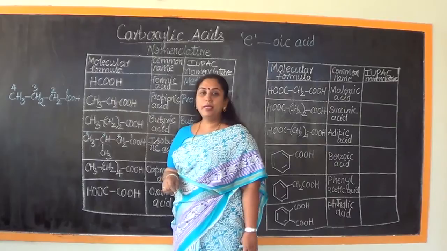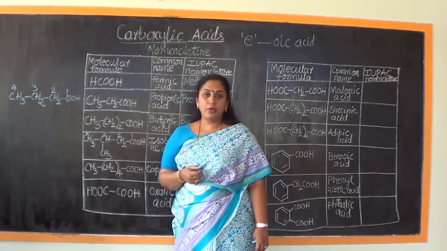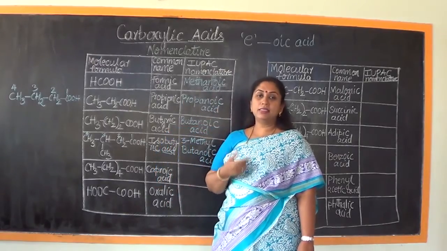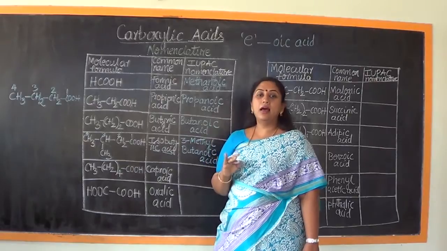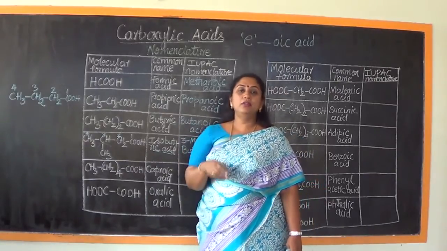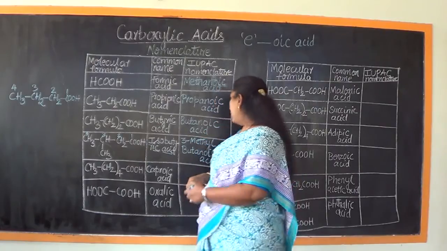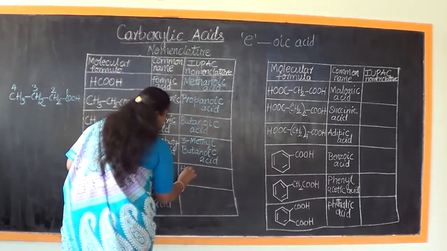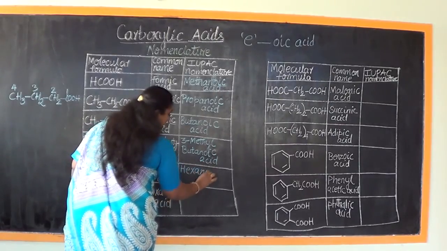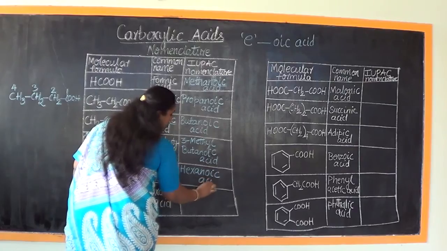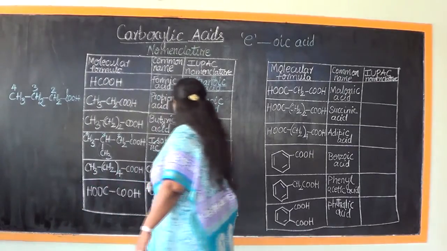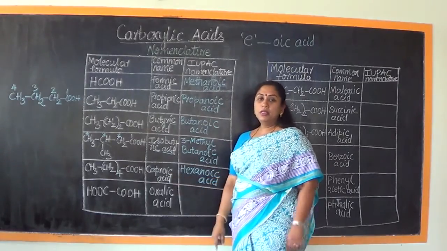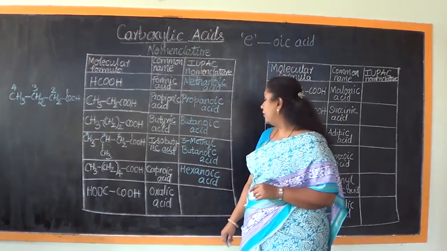So how many carbon atoms are there in total? 1 plus 4 becomes 5 and this is 6. So I have to start numbering from this side only. Therefore it is going to be 6 carbon atoms and it is saturated. So the root word to be fixed with the suffix is hexane because it is saturated, and replacing the last E of hexane we should introduce the term OIC acid. Therefore the name of this compound is going to be hexanoic acid. What is the trivial nomenclature of this? Caproic acid, derived from goats. The word caper means goat.